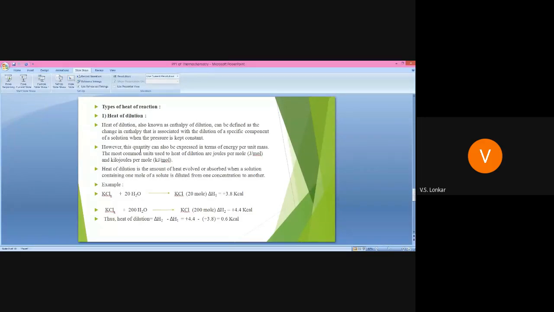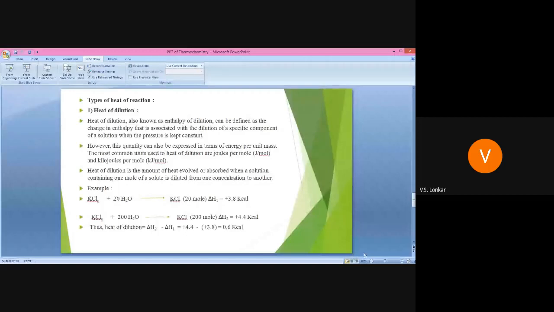We know that a solution is nothing but a mixture of solute plus solvent. This quantity can also be expressed in terms of energy per unit mass. Whenever you give the heat of reaction for a particular reaction, you should give the particular unit also.